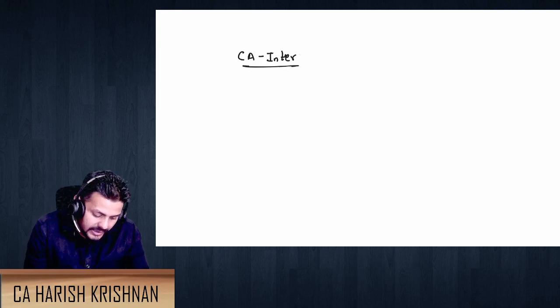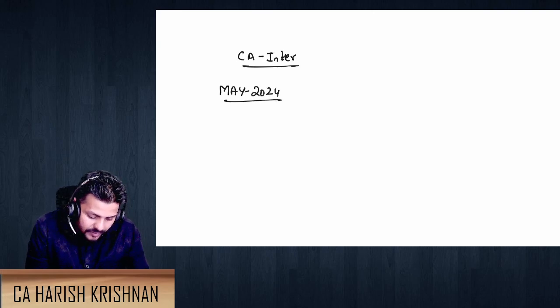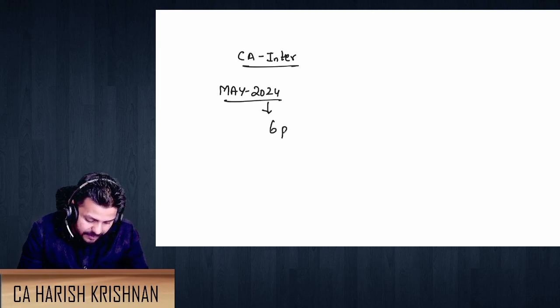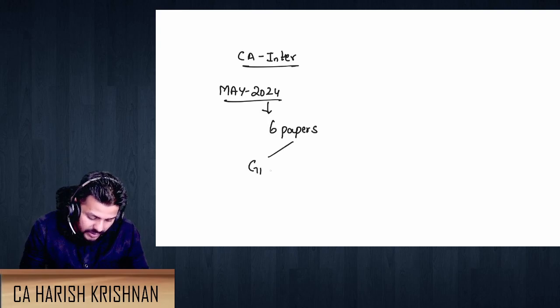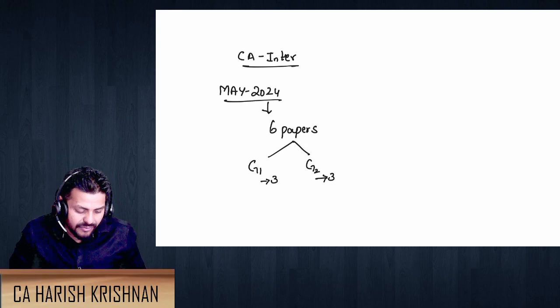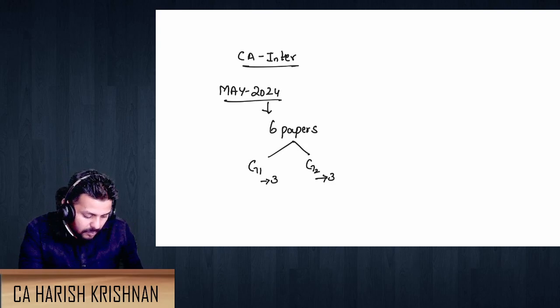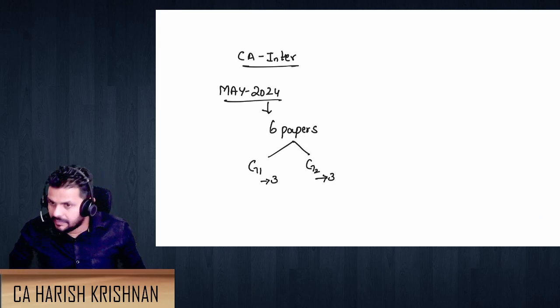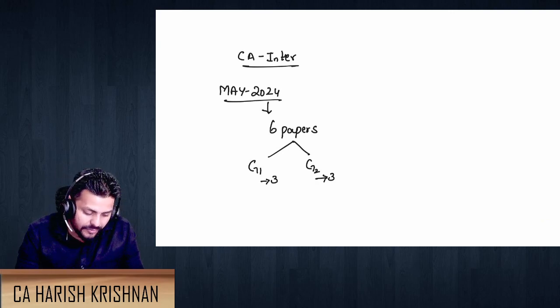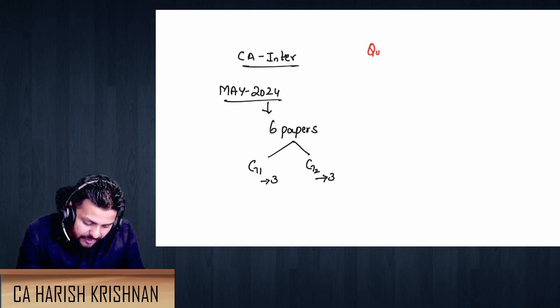Now for CA Inter, in the May 2024 attempt, you have totally 6 papers to write. Okay, of which we have group 1 with 3 papers and group 2 with 3 papers. Now let me first clarify the doubt that most people are asking: sir, I have qualified group 1, I have qualified group 1 already. What to do? Okay, so if you have qualified group 1